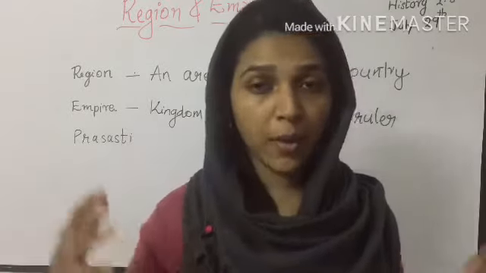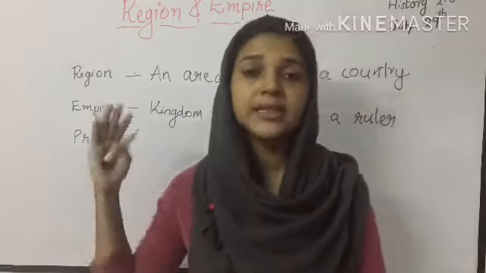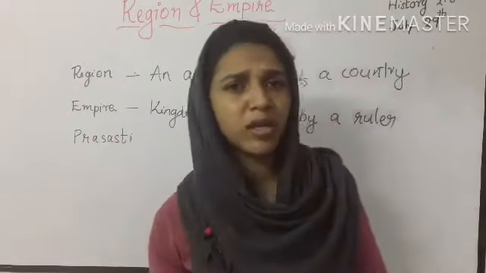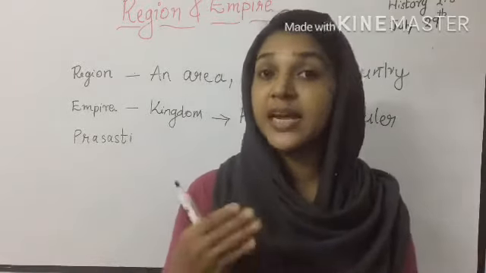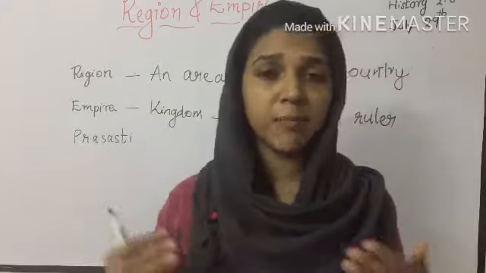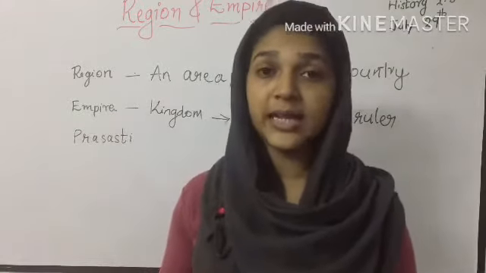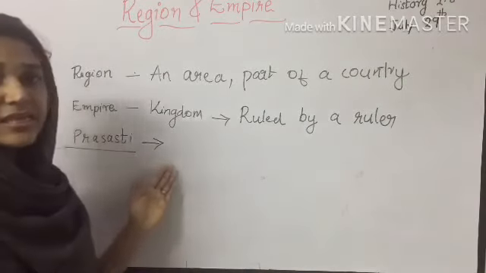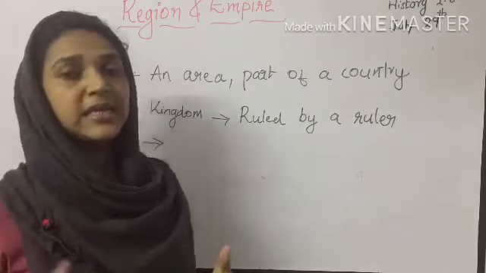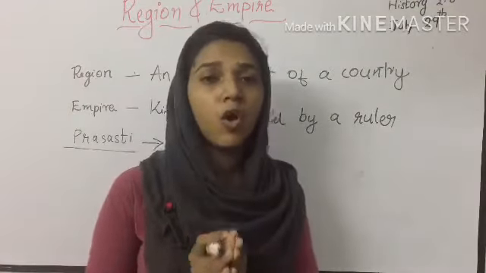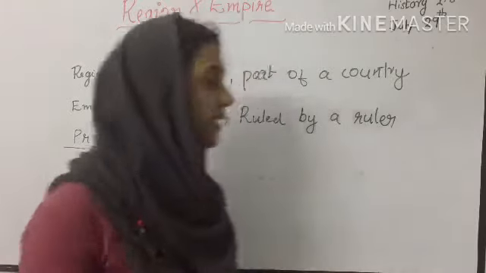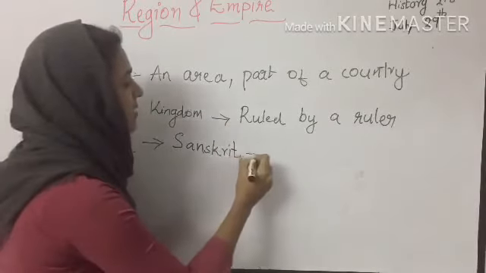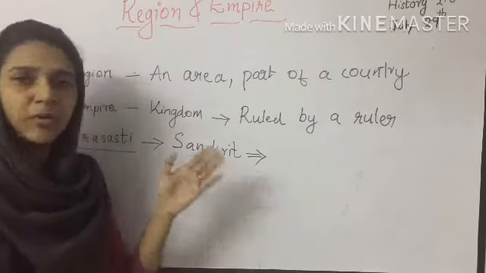How do we get to know about these people? We have studied that historians used inscriptions, manuscripts and coins and such things for studying the past, right? How do we get knowledge about the old rulers? It is from Prashastis. Prashasti is the writing about a king or a ruler. It is written in Sanskrit. Have you heard about the language Sanskrit? Sanskrit is not a regional language. It is the language of India.